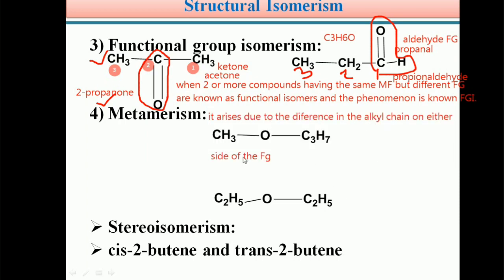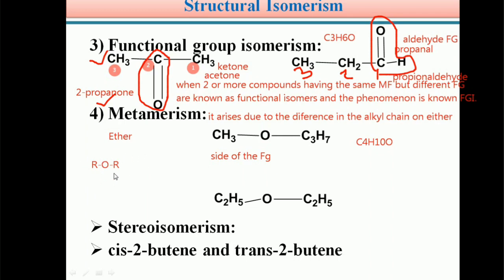In order to understand metamerism, it is very easy; you can take one simple example. For example, take the molecular formula C4H10O. For this molecular formula, there is a possibility of these two isomers. Here the functional group is the ether functional group, which you know very well, and it can be written as R-O-R.